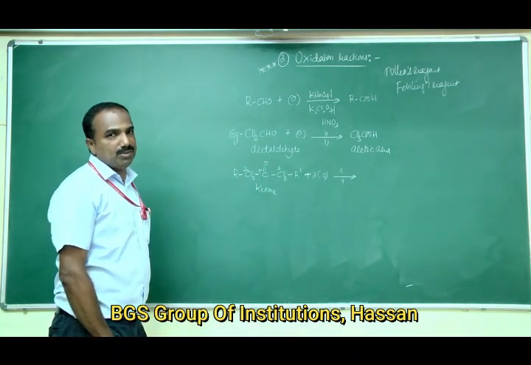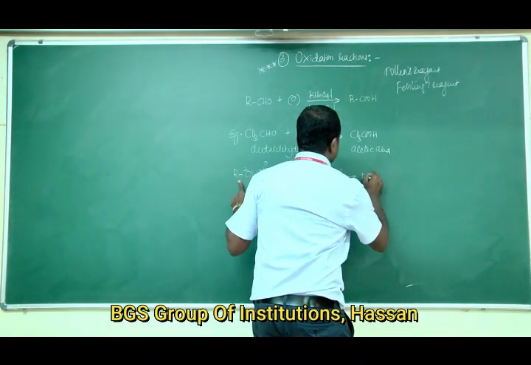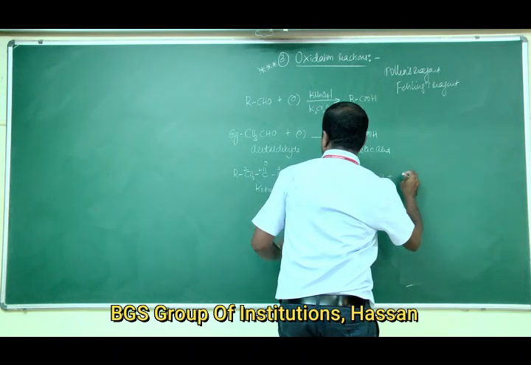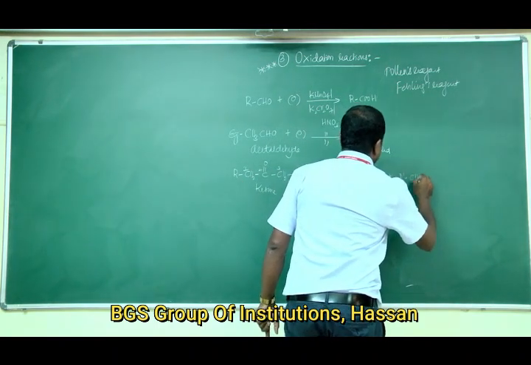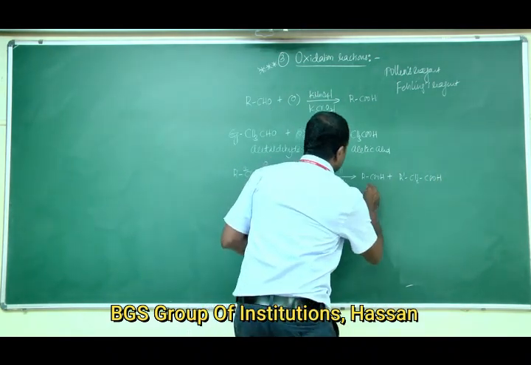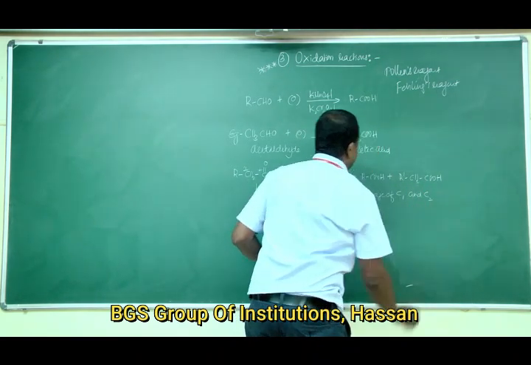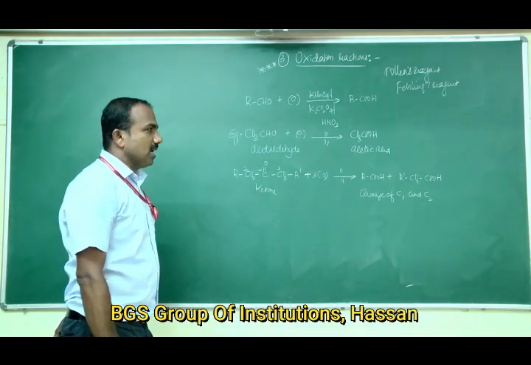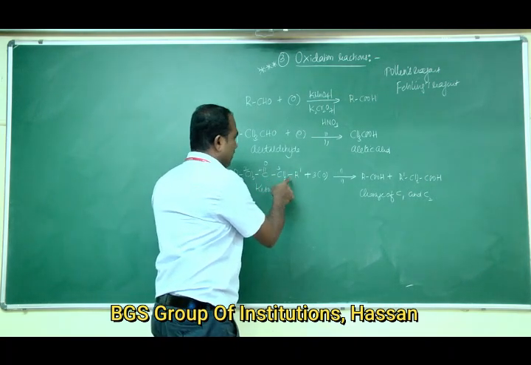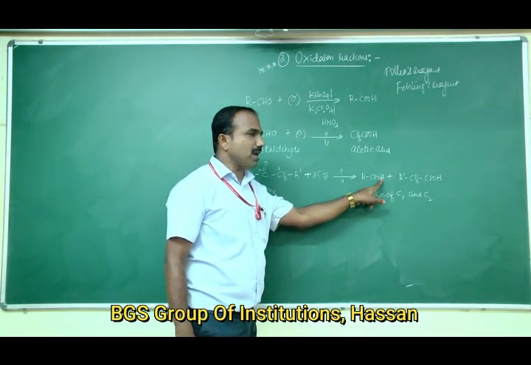Here cleavage of carbon atoms will take place to give, first, RCOOH plus R dash CH2COOH. Here cleavage of carbon 1 and carbon 2 takes place. Both are carboxylic acids containing a lesser number of carbon atoms.